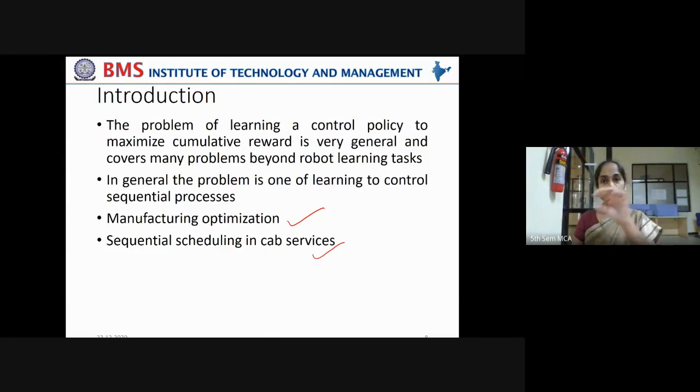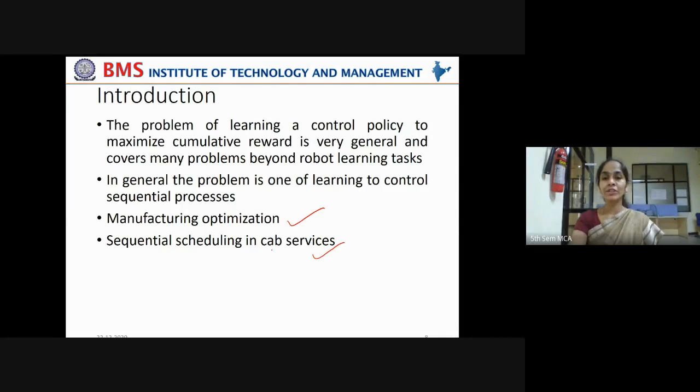If such and such manufacturing steps are taken, the product value is increased. If such and such steps are taken, the product value is reduced. So which is the optimal control policy? Obviously the first one, because it is increasing the end product value, which will in turn increase the profits with lesser resource utilization. That is how reinforcement learning can be used.